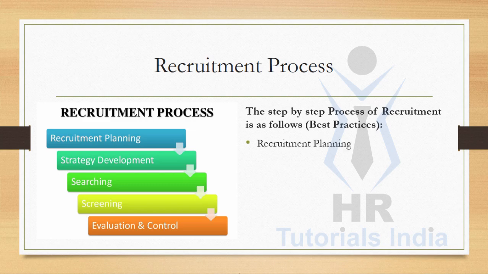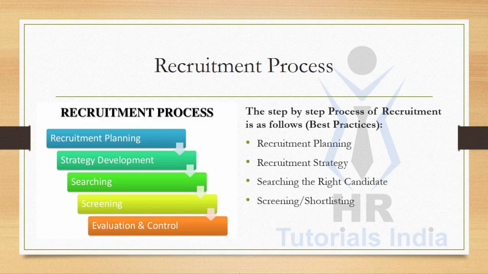The 5 best practices, or the step-by-step process of recruitment, are as follows. Starting with recruitment planning, recruitment strategy, searching the right candidates, screening and shortlisting, then finally evaluation and control. So these are the 5 best practices or step-by-step process of recruitment which need to be followed in a recruitment process for achieving better results. We will be discussing each step of the recruitment process in detail in the upcoming videos.